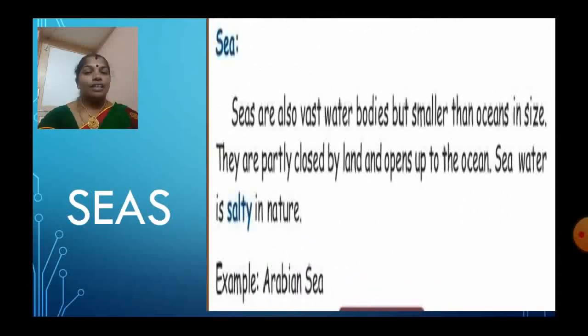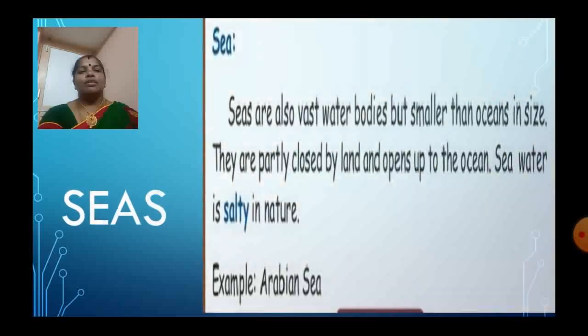Next we are going to see the next water body, seas. Seas are also vast water bodies but smaller than oceans in size. They are partly enclosed by land and open up to the ocean. Sea water is salty in nature. For example, the Arabian Sea. Not only the Arabian Sea, there are a lot of seas in the world. So we are going to see some seas alone.